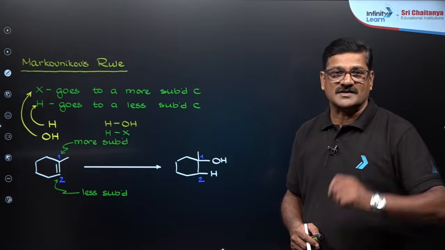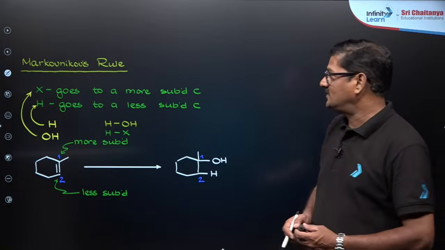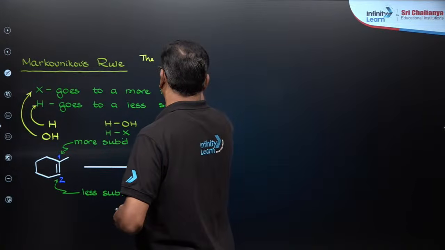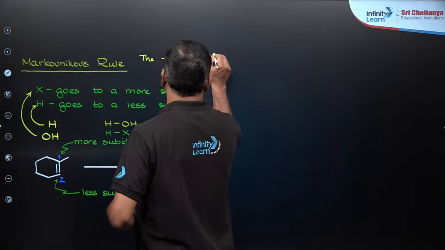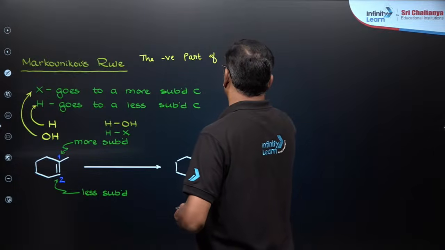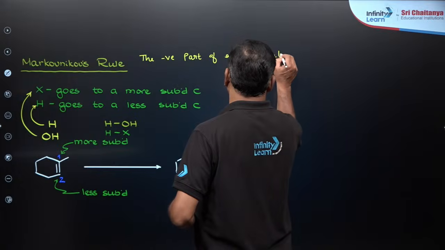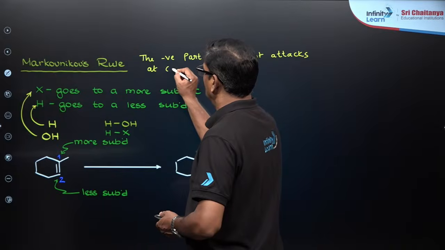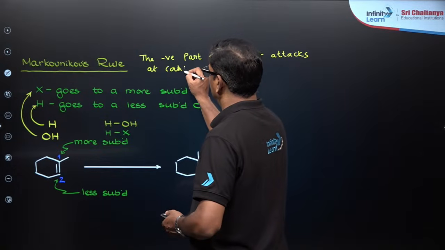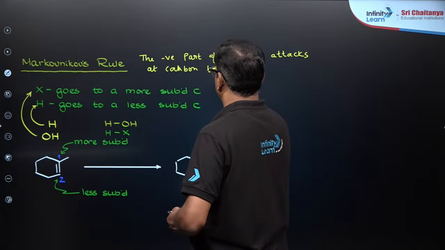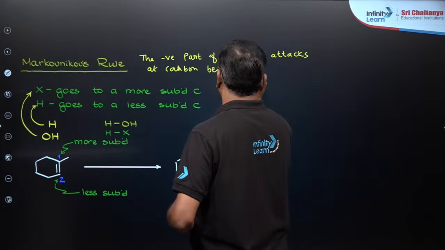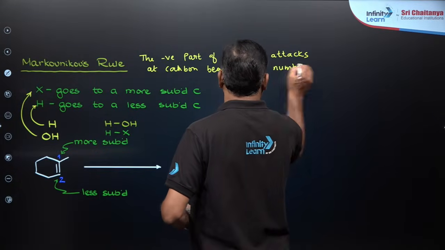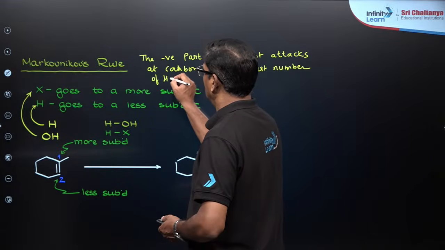The Markovnikov rule says the negative part of the reagent goes to the carbon bearing the least number of hydrogen atoms.